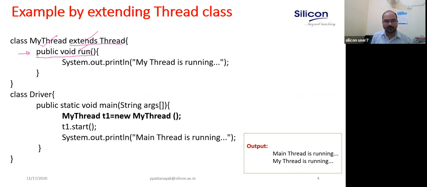This run method needs to be overridden. Where is the run method? It is there in the Thread class, and you are overriding it over here. Overriding means you have to write the code you want to execute here, or what task you want to assign to this thread, you write over here. For simplicity, here I am just printing: this is my thread is running. Is that clear?